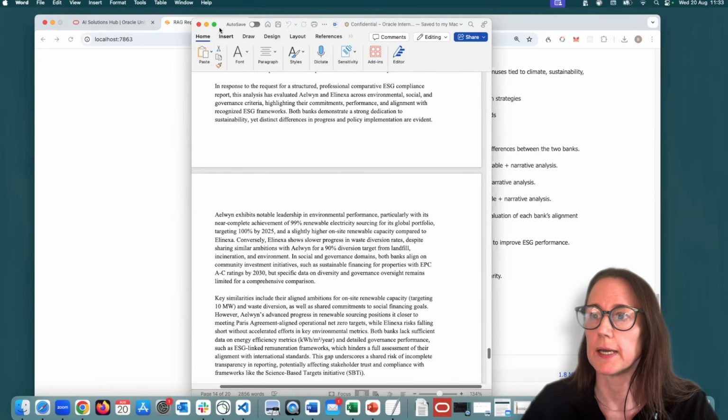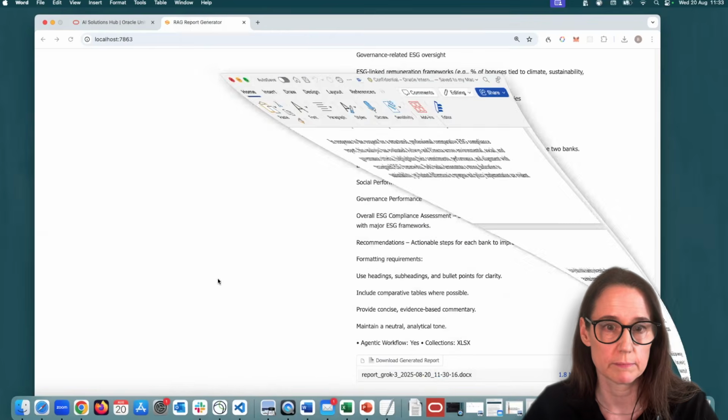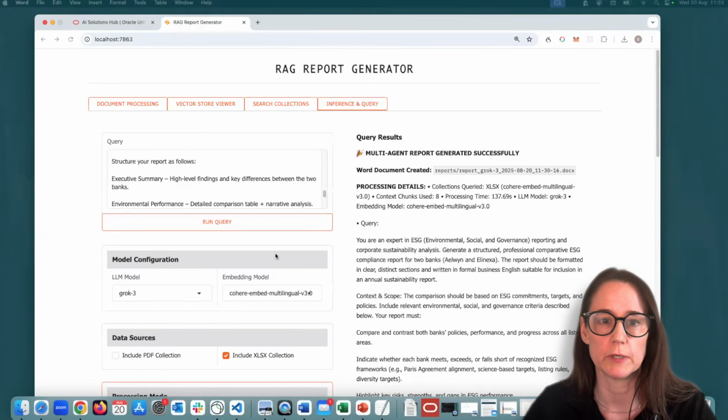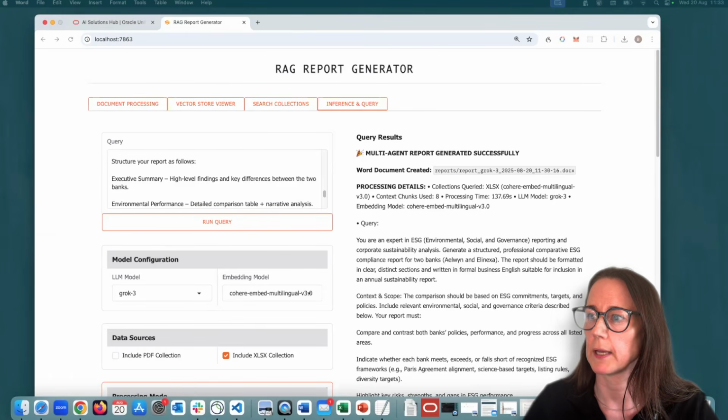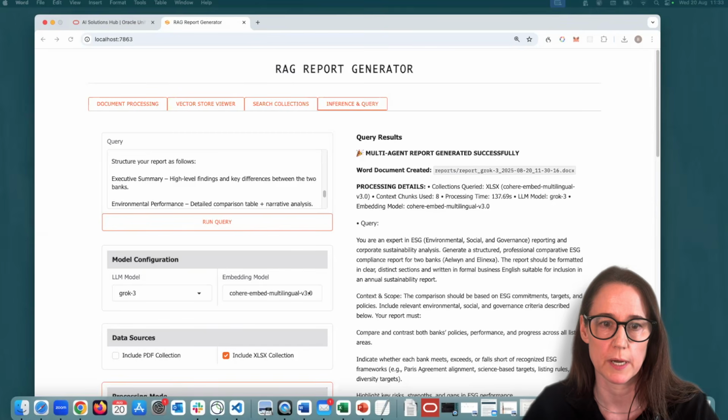So that's the full flow. You ingest messy data once, you rewrite it, make it clean at query time, let the agents plan, retrieve, and generate step by step. And the result is this kind of structured, reliable answer, running end to end on OCI.